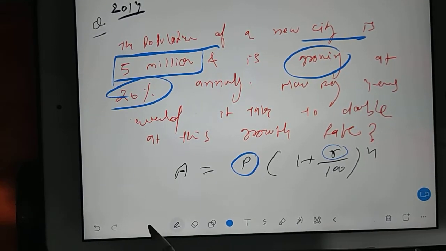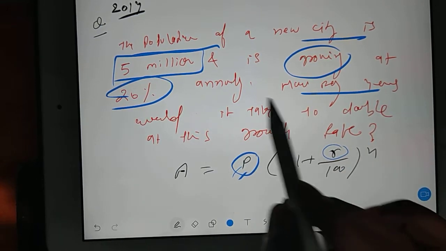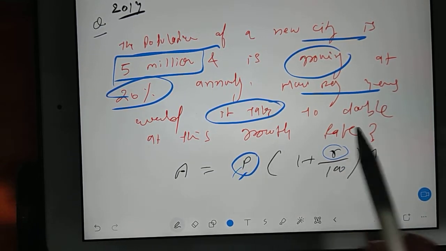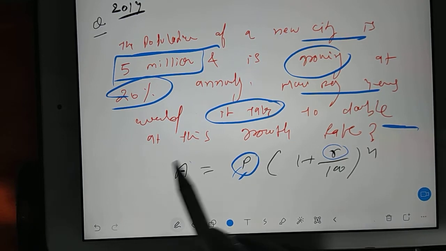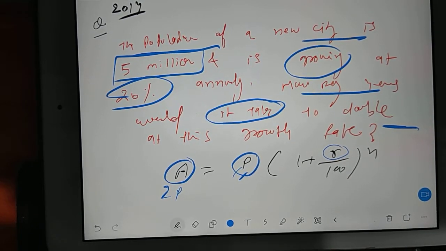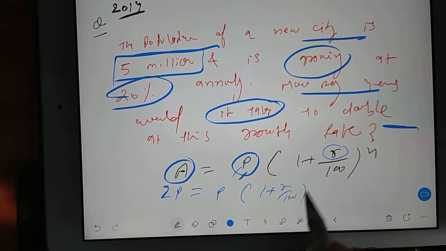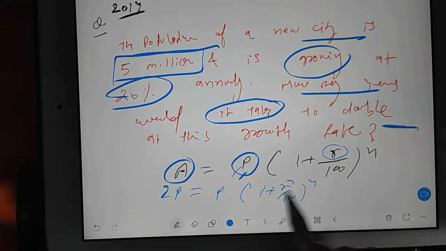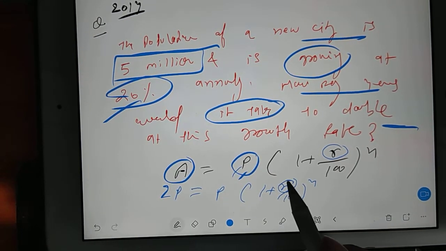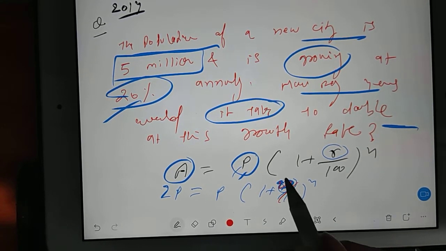So this R is 20, initially is 5, and in how many years will it take to double the population? So this A is nothing but 2 times of P, 2 times of the initial, that is nothing but 10 million. So 2P is equal to P bracket 1 plus R by 100 power N. This R is given as 20. So 20 by 100 will give you 1 by 5.